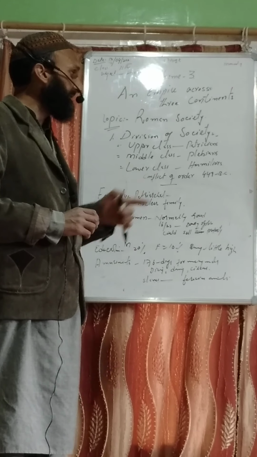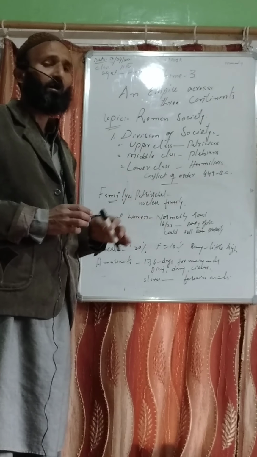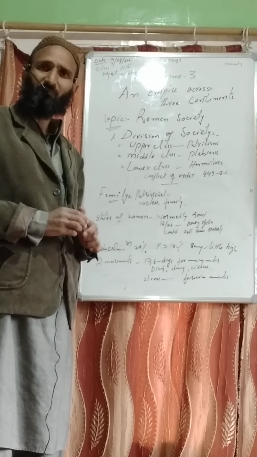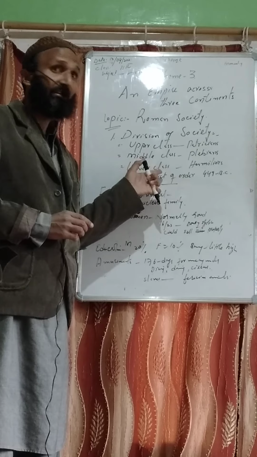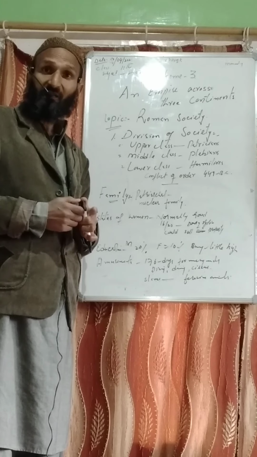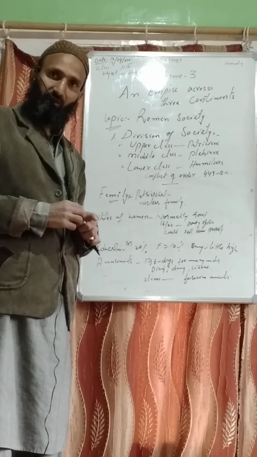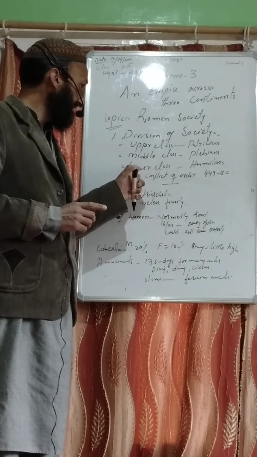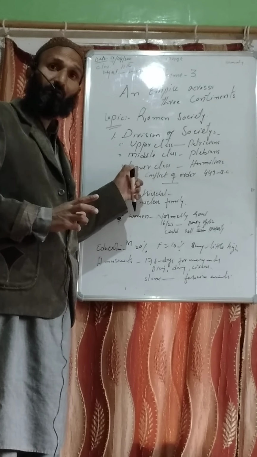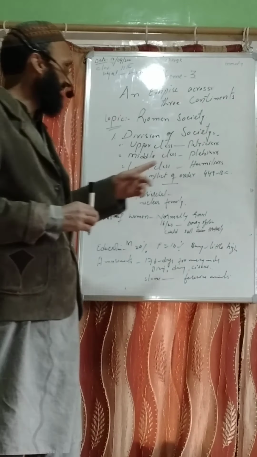The last class was the lower class. It consisted mainly of laborers, unskilled people, and also slaves. As you know, the institution of slavery in Roman society was very advanced. Inshallah, we will discuss the institution of slavery in the next class. Till then, note that these were included in the lower class, collectively known as humiliores.